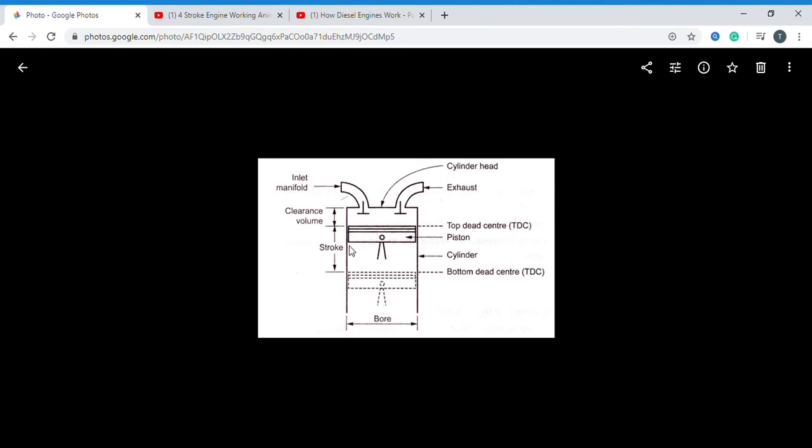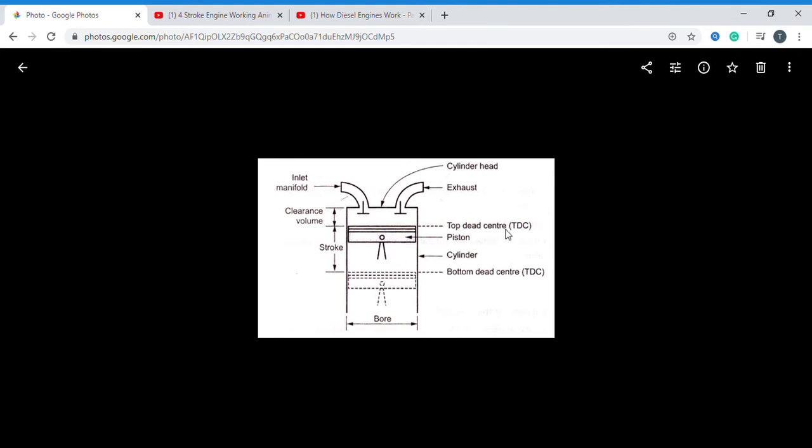From TDC to BDC we have the space of the engine cylinder that I call the swept volume. So this is the clearance volume, and the volume from TDC to BDC is the swept volume. When we add both, that is the total volume of the engine cylinder: clearance volume plus swept volume. You can remember that.